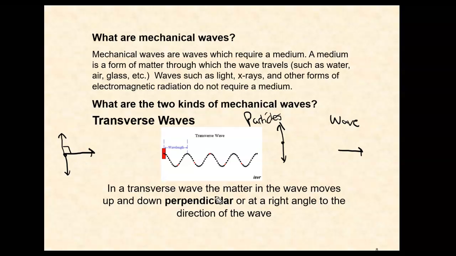Okay, that's why it says perpendicular in the definition. The matter in the wave moves up and down perpendicular or at a right angle to the direction of the wave. So you can always figure out what type of wave it is by figuring out which way are the particles moving, which way is a wave moving, and thinking, is that perpendicular or not? Okay, in a transverse wave, they should be perpendicular. And again, transverse waves are the most common types of waves. That's why if you ask somebody to just draw any wave, they would probably draw a transverse wave, because most waves that you experience on a day-to-day basis are in fact transverse waves. Okay, so I'm going to erase this.